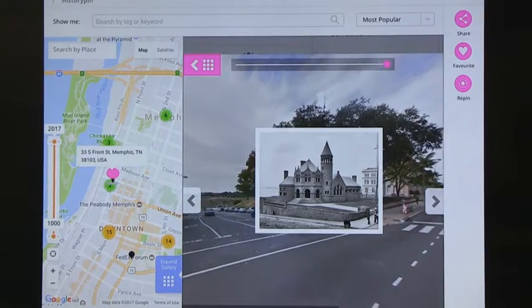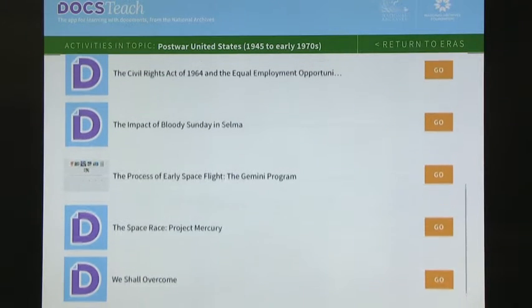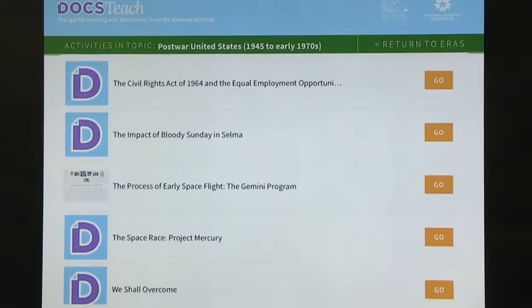So this is HistoryPin. This app is from the National Archives. It's called Docs Teach. I've presented it before. I did a short search on African American history, and it's organized by era. So this is the post-war era, and what they have are specific activities around documents found in the National Archives, but developed into fully fleshed historical exercises.